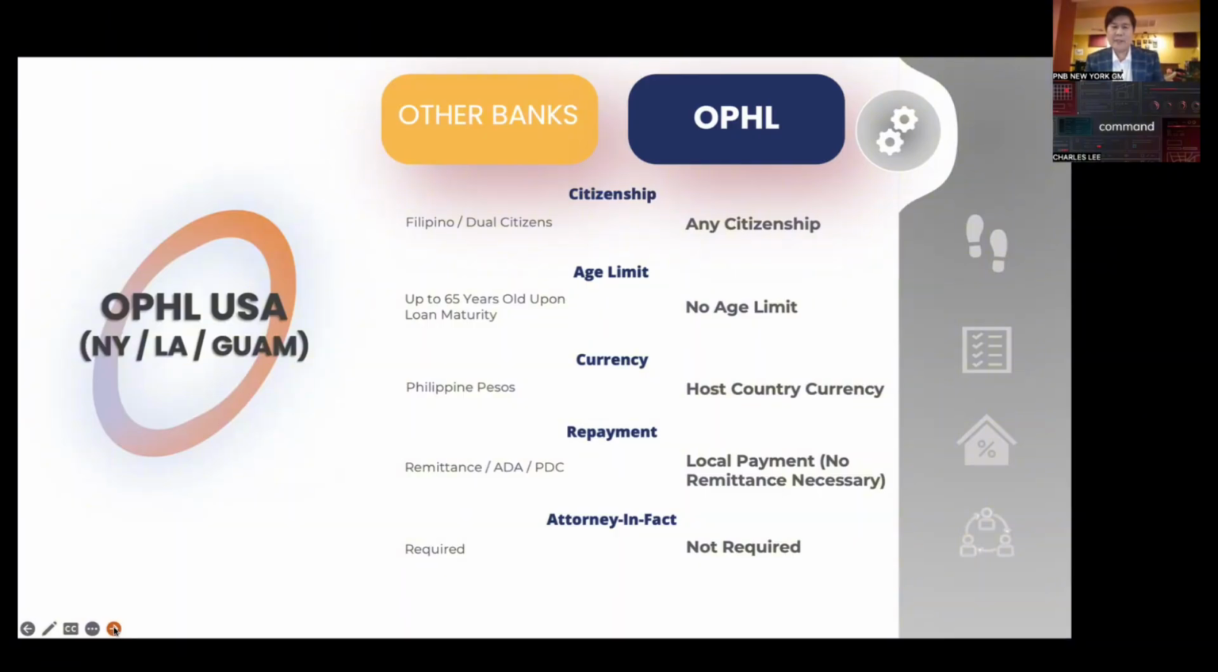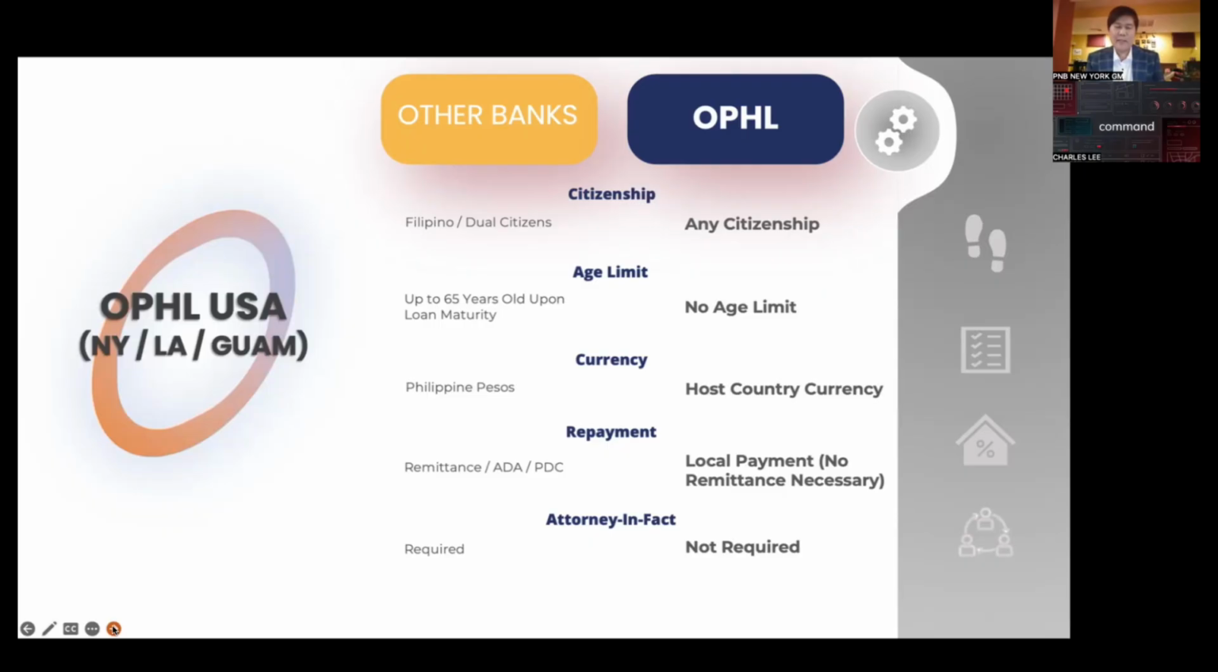Third, the currency. With other Philippine banks, they only grant a Philippine peso loan. For PNB's Own a Philippine Home Loan, we grant a US dollar currency loan. So if you are a dollar earner, it's most advantageous that you will pay in a US dollar loan.